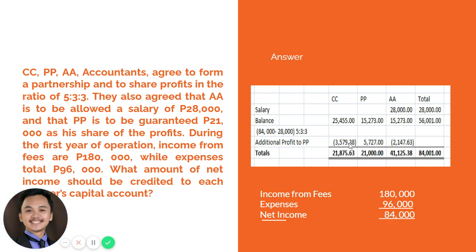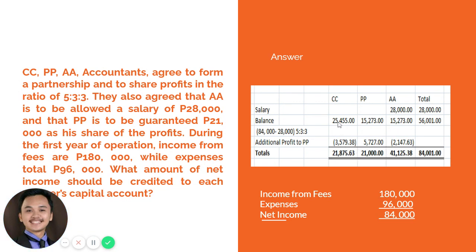So C will shoulder 3,579.38, that is from 5 over 8, because the ratio of C is 5 and the ratio of A is 3, so that's 8. So to compute 3,579.38, that's 5 over 8 times 5,727, and for A, that is 3 over 8 times 5,727.